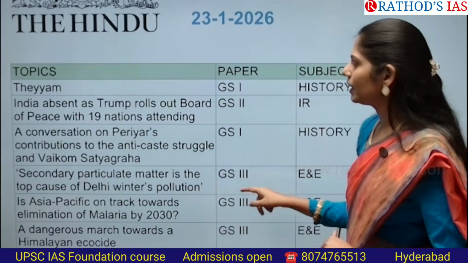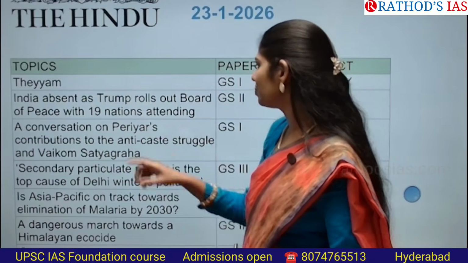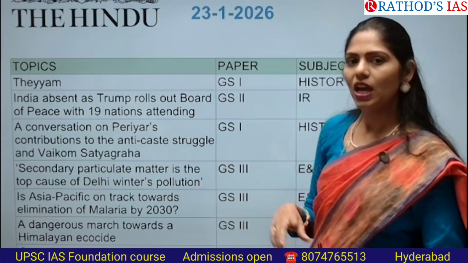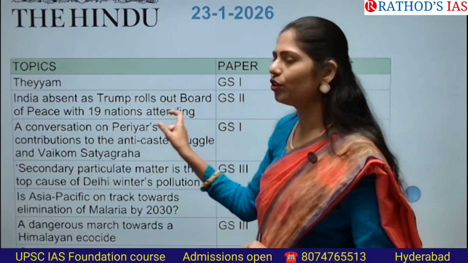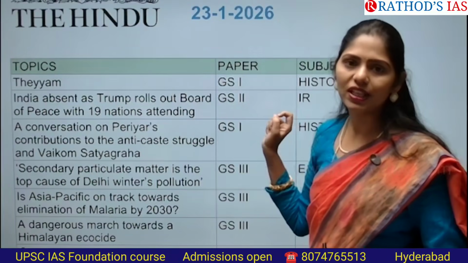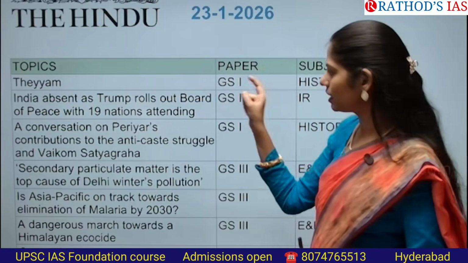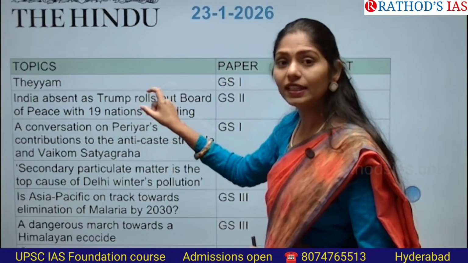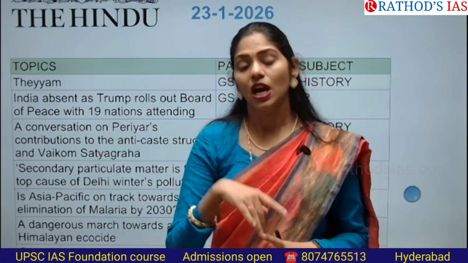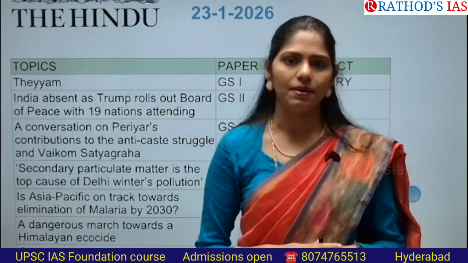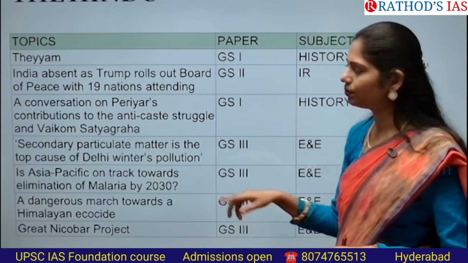And next topic, it is India absent as Trump rolls out Board of Peace with 19 nations attending. As you all know that earlier we discussed one article related to this Board of Peace, and US is launching that initiative, and India also got invitation from that, right? But this article is saying that India is absent. So here you have to see what is that Board of Peace is about, and you have to see about why India is absent. And this topic is important from your international relations from GS paper 2.